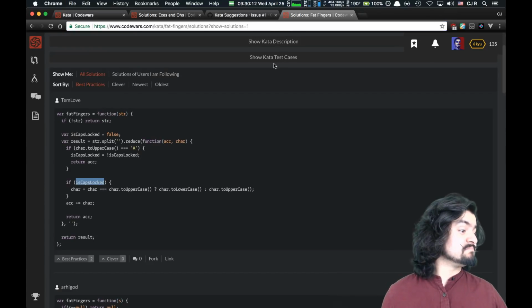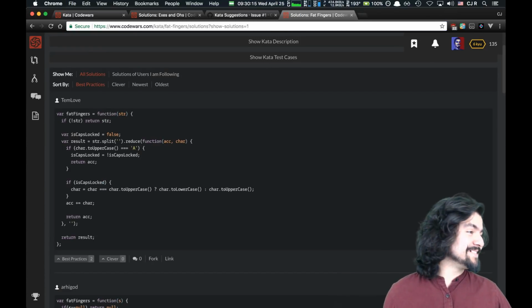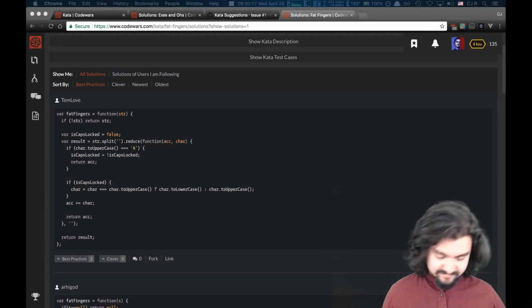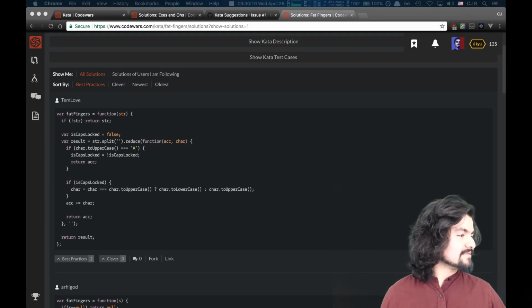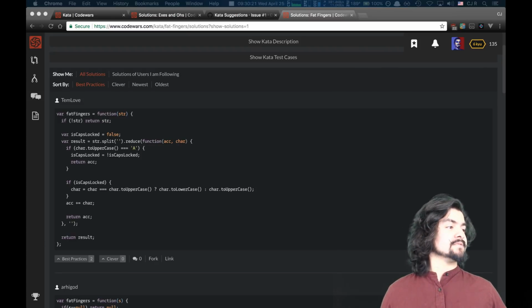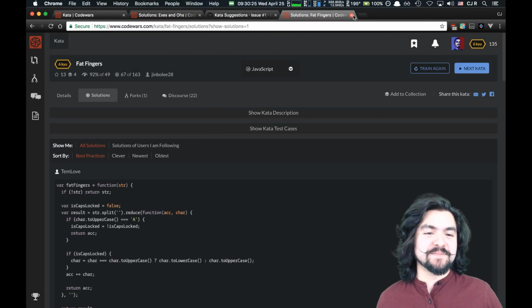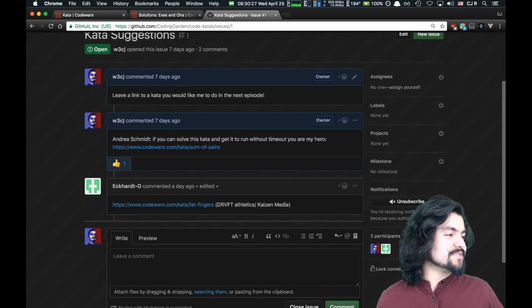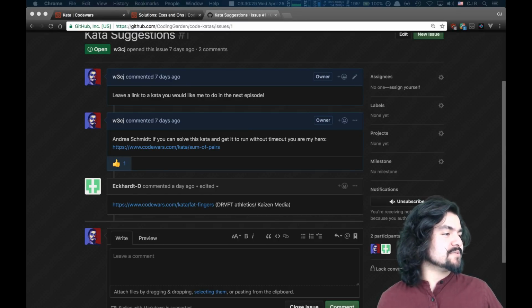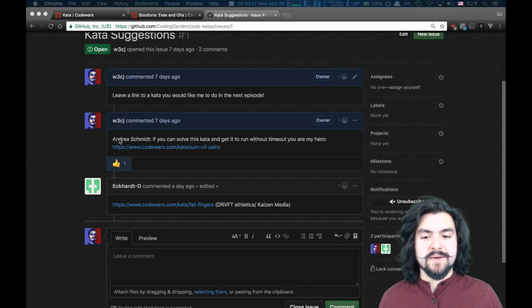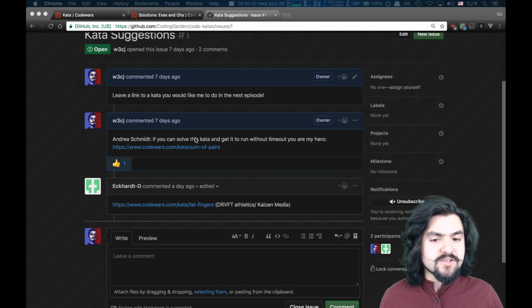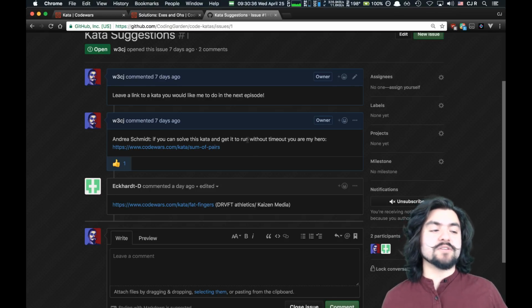This is dumb. This is very dumb. Yeah, I don't agree with this. This is a very confusing kata. Okay, let's do this very last one. I think this is going to be the last one I do on the stream. This was suggested by Andrea Schmidt. If you can solve this kata and get it to run without the timeout, you are my hero.